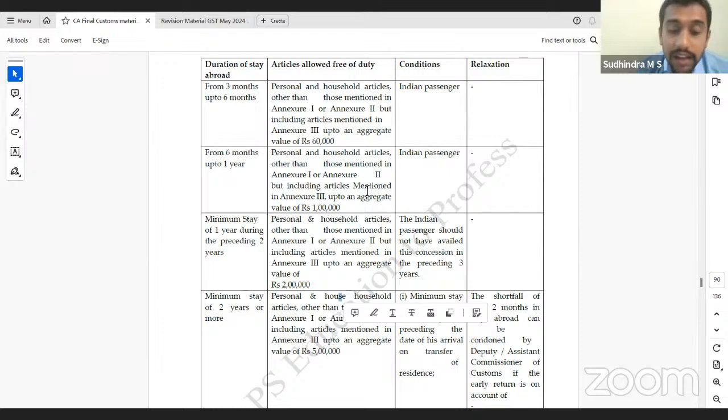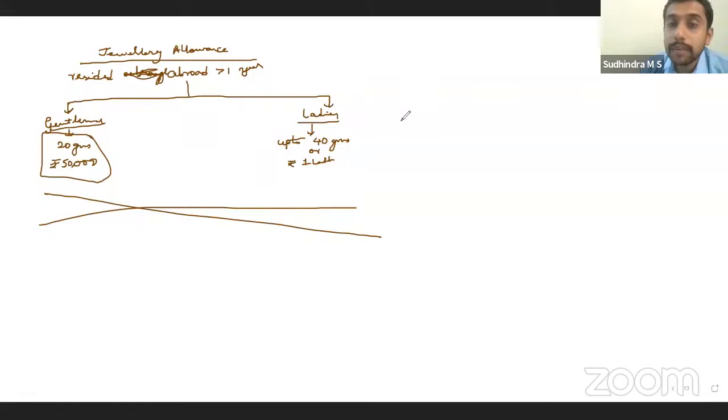Yes. Then unaccompanied baggage. So your baggage didn't come along with you. Your baggage came later. Can it happen? The answer is yes. There are various circumstances wherein it can happen. However, unaccompanied baggage should come in within 2 months.